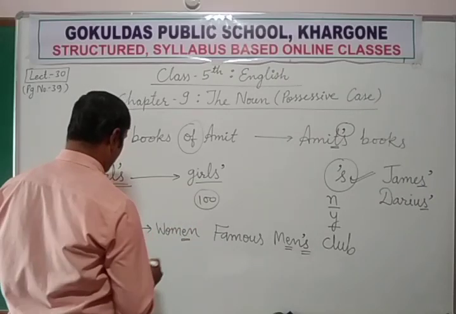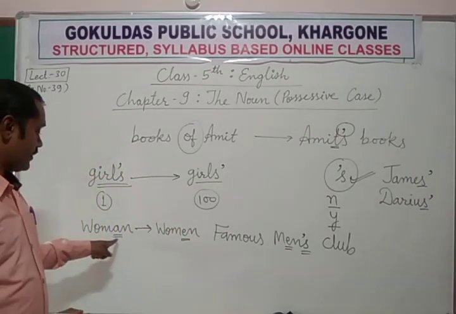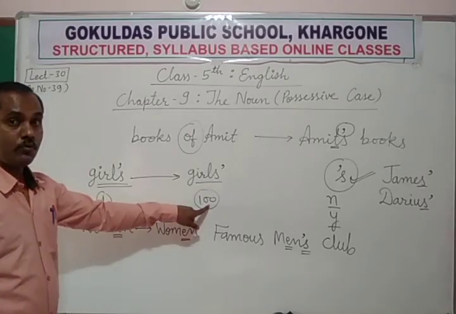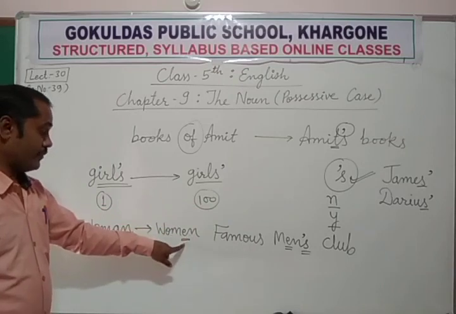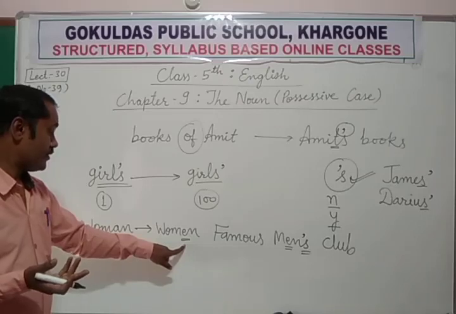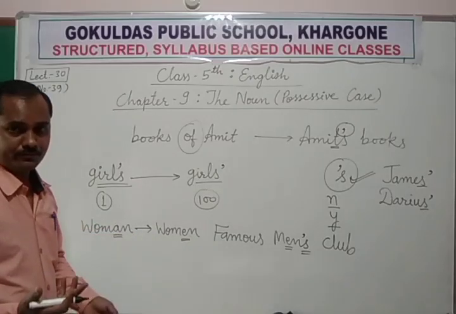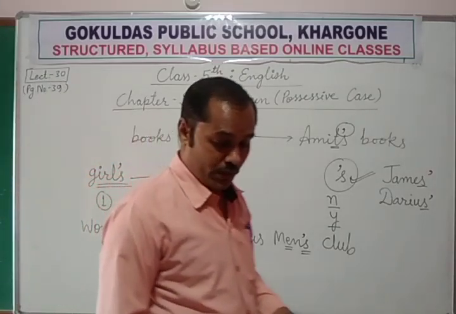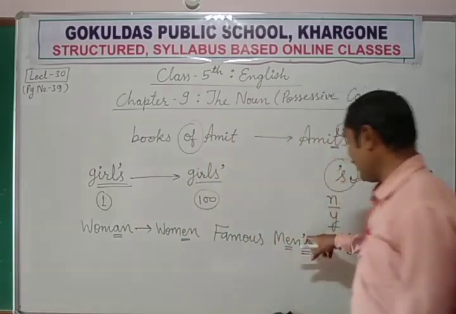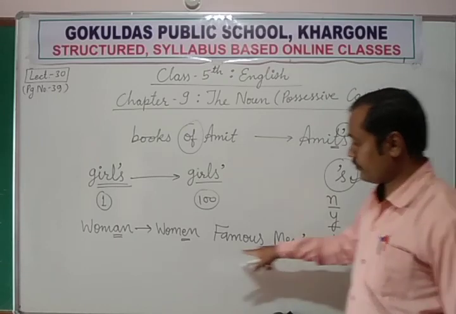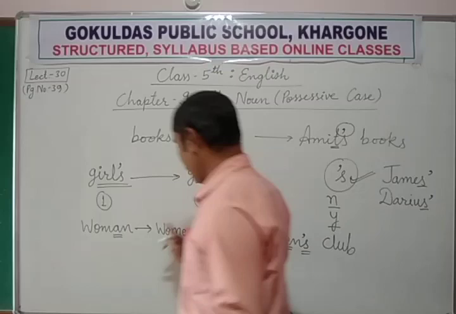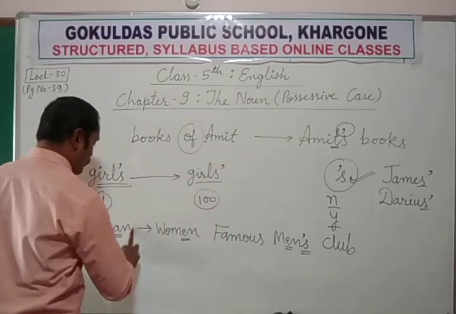That is pronounced differently: women. Woman, we are talking about only one woman. But when we are talking about more than one, that time we use W-O-M-E-N, women, and the pronunciation is different. So we are talking about many. Now again, just like men is ending with an n sound, women is also ending with the n sound. So there is no difference in the ending sound if we are talking about only one woman.